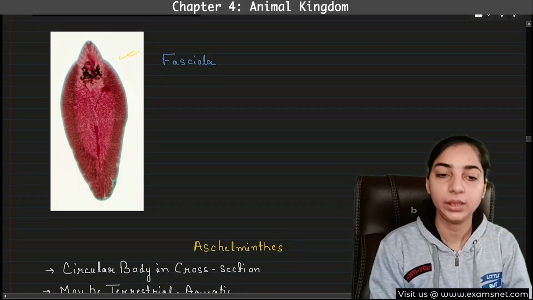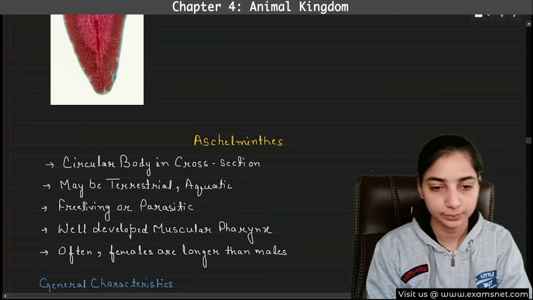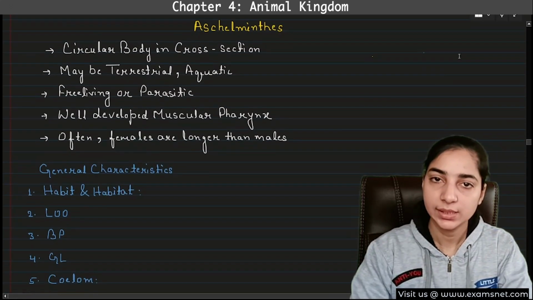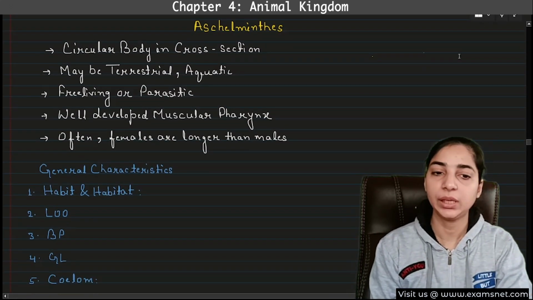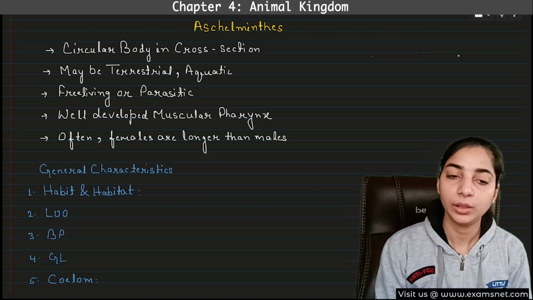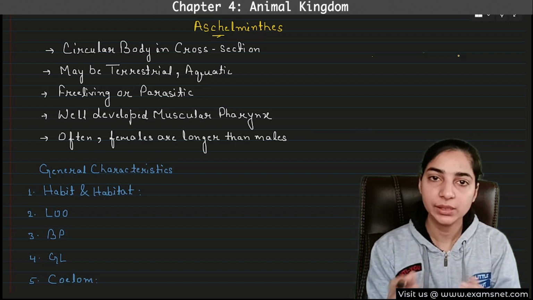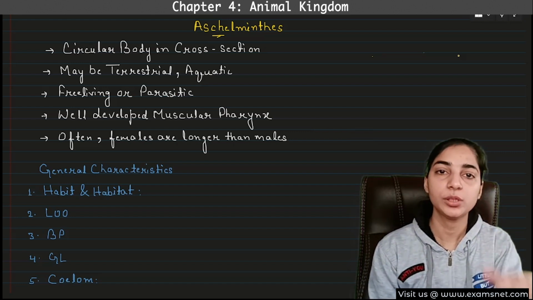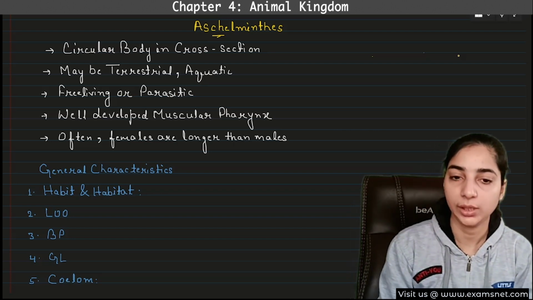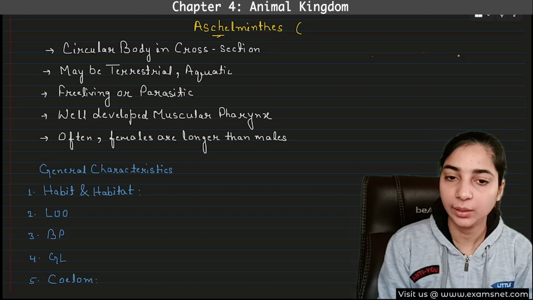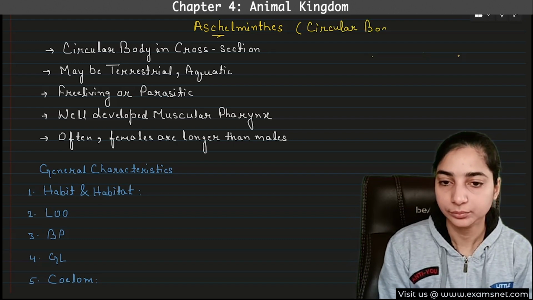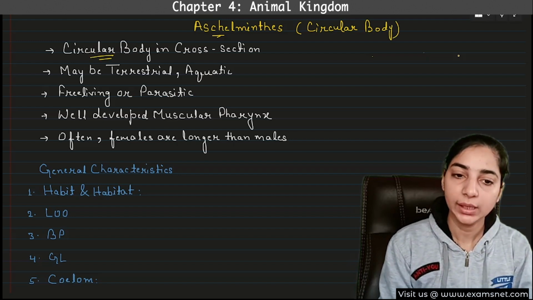Now let's move to the next phylum, that is Aschelminthes. From here onwards, mostly the characteristics will be the same, because now all the phyla are very advanced ones. The difference between the platyhelminths and aschelminthes is that in the case of platyhelminths, the body was dorsoventrally flat, but here they have a circular body. They are also worms, but their body is circular in cross section.